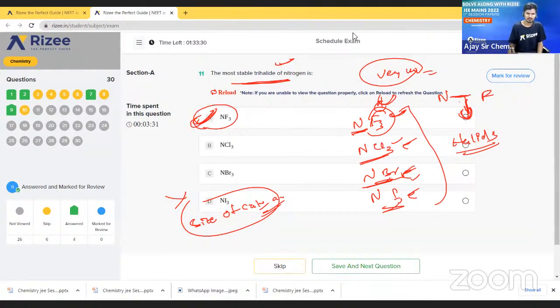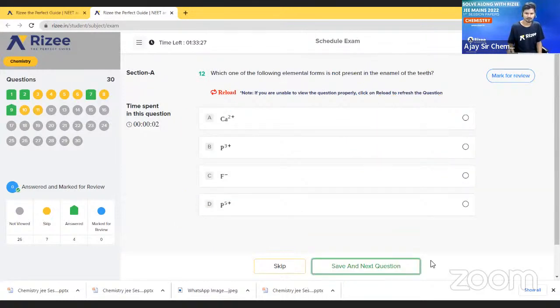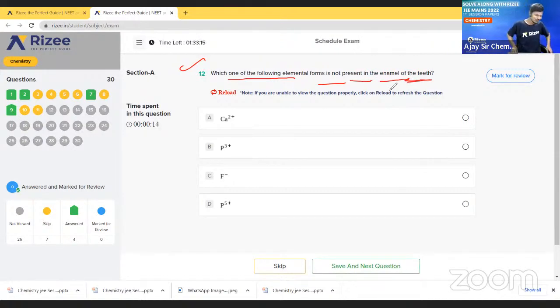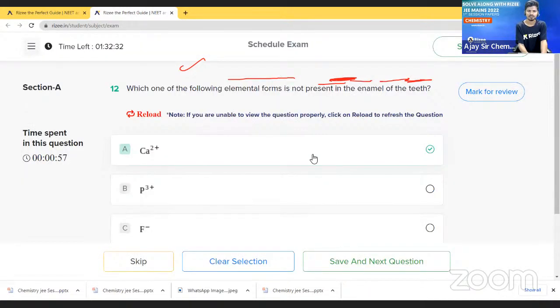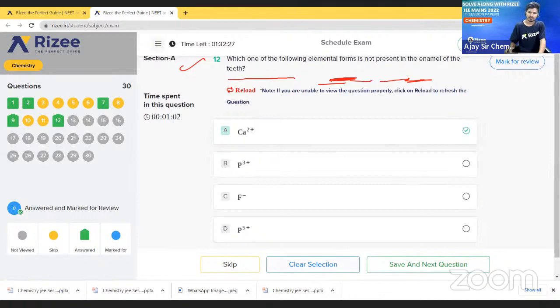So let us go to the next question. Which one of the following elements is not present in the enamel of the teeth? Very simple. This question is asked due to the smaller size of fluorine. Very good. In teeth enamel, which of the ions, which of the elements are not present? They mentioned not, so just remember, not present. It is a very simple theory question.